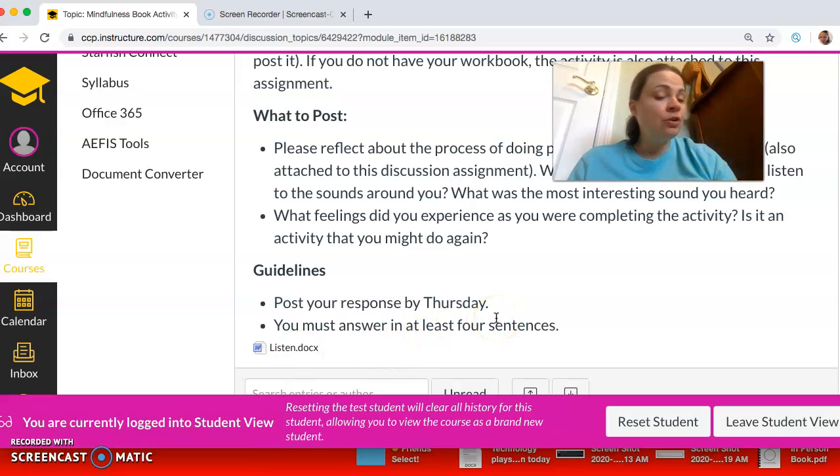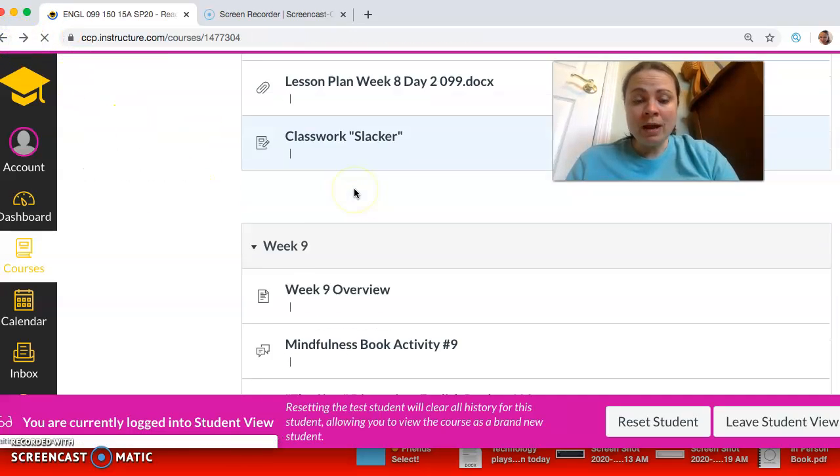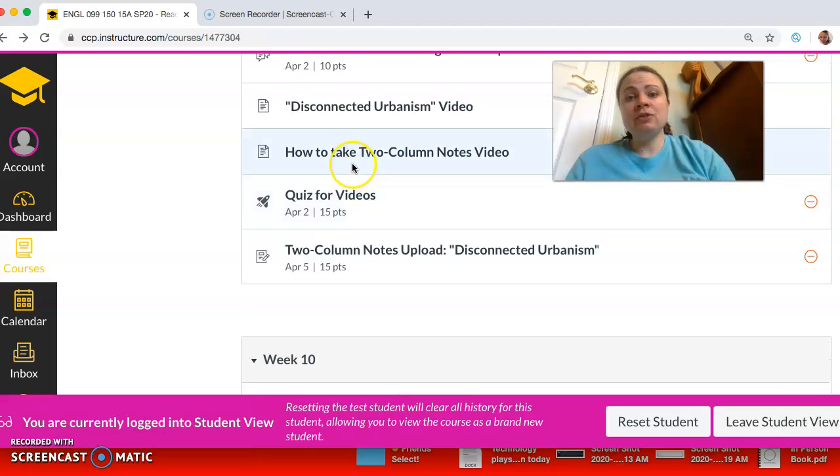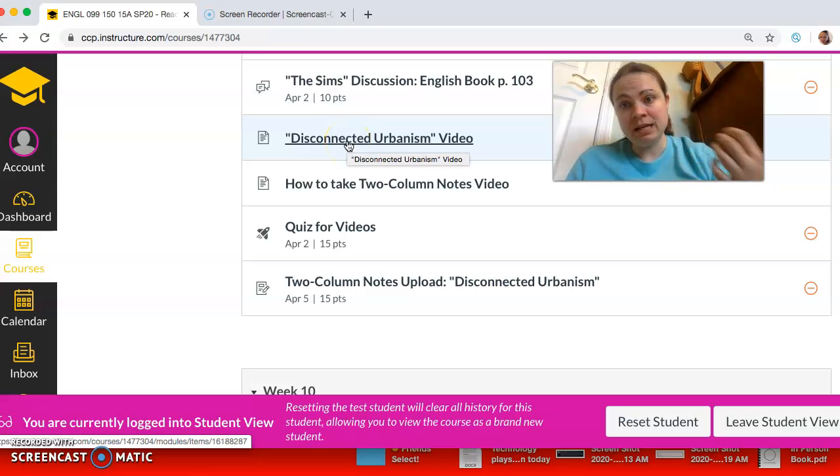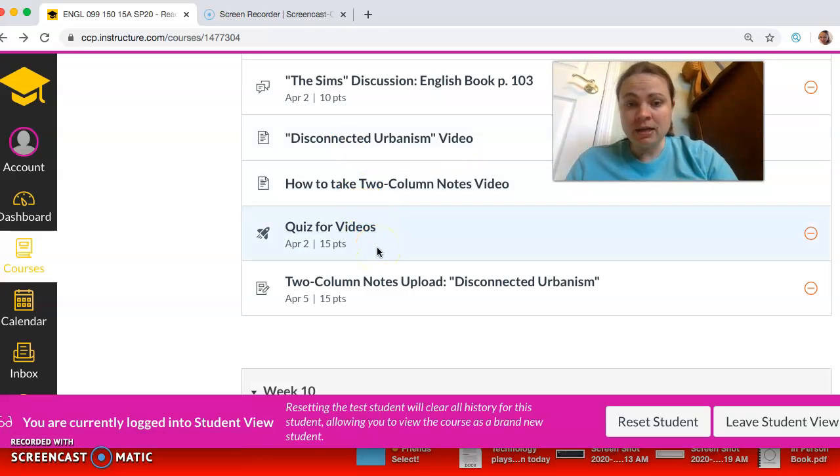Okay. Then you're going to do this 2-column notes assignment. And the way that you do that, there's a how to take 2-column notes here, and then this video also tells you how to take 2-column notes. You're separating out the main ideas or the overall points, and then the supporting details, and then you're putting them into 2 columns. Okay, and I know it's what you learned from the videos on the quiz that you took. Okay. So you'll upload that the same way you uploaded your essays. You're going to save the file and then click upload.